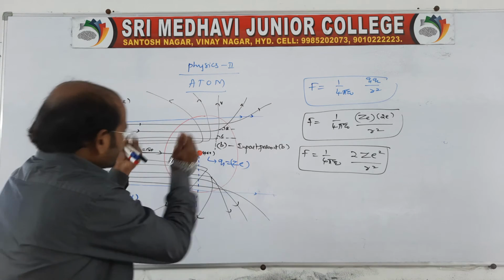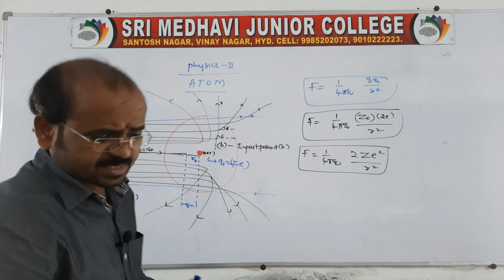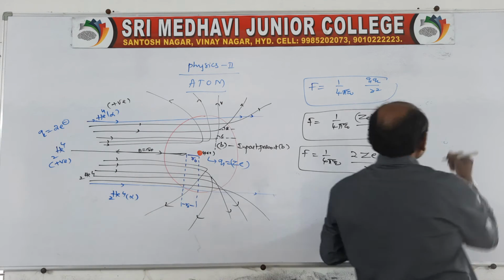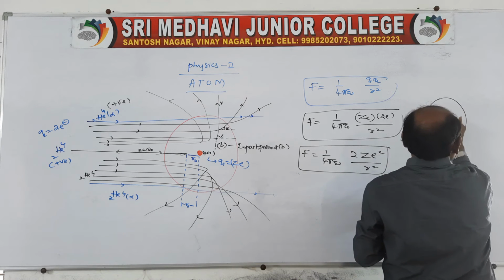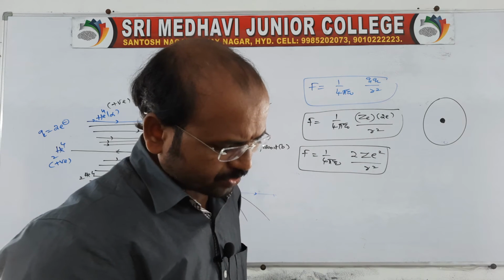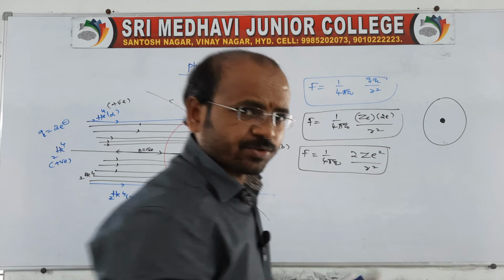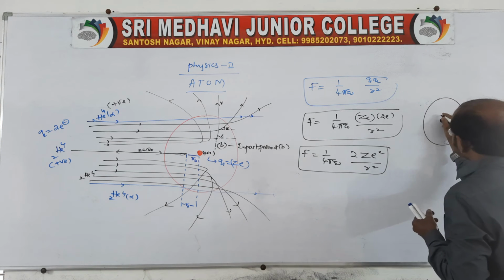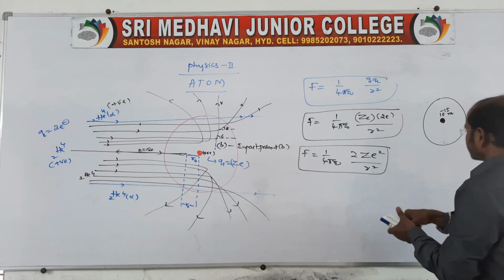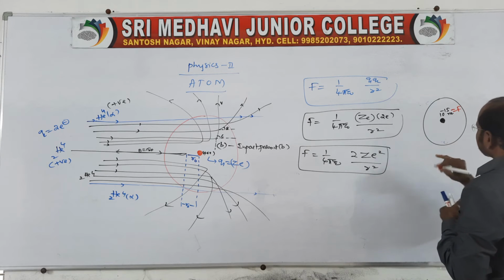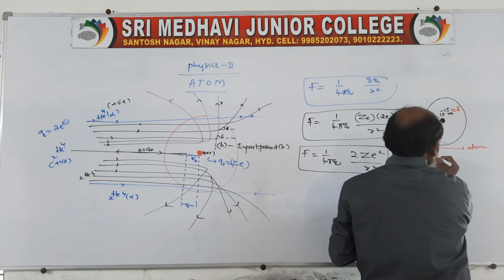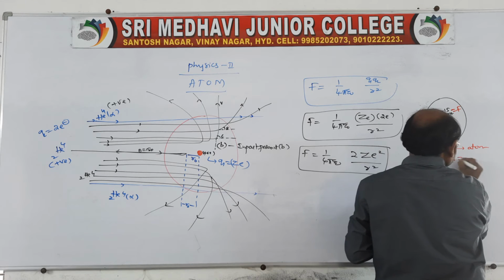Here we should also know the size of the nucleus as well as the size of the atom. Remember, I will show you the size of the nucleus and the size of the atom. This is the nucleus, and its size is 1 Fermi. 1 Fermi is 10 power minus 15 meter. And the size of the atom is 10 power minus 10 meter, which is equal to 1 angstrom.